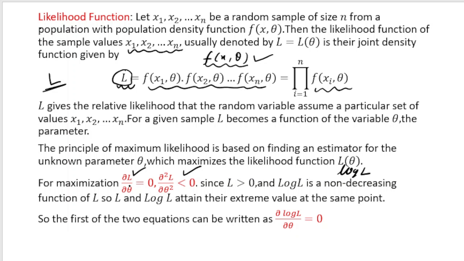So if we can maximize log L, then certainly L will also be maximized. So instead of taking del L by del theta, I will be taking del by del theta of log L, and this is done to maximize the likelihood function L. And why are we trying to maximize the likelihood function L? Because we want to get an estimator to estimate the parameter theta.